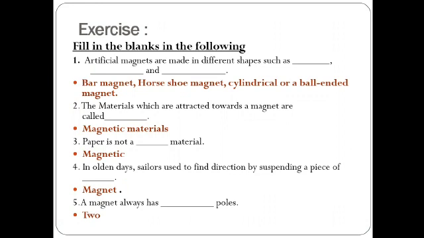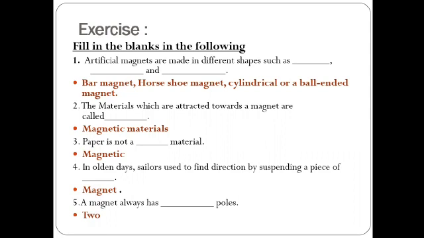Next one is: in olden days sailors used to find direction by suspending a piece of dash. As you know the magnet's property, a freely suspended magnet always rests in the north-south direction. Like this way we can easily find the other directions, east and west, along with north and south. So the answer is magnet.